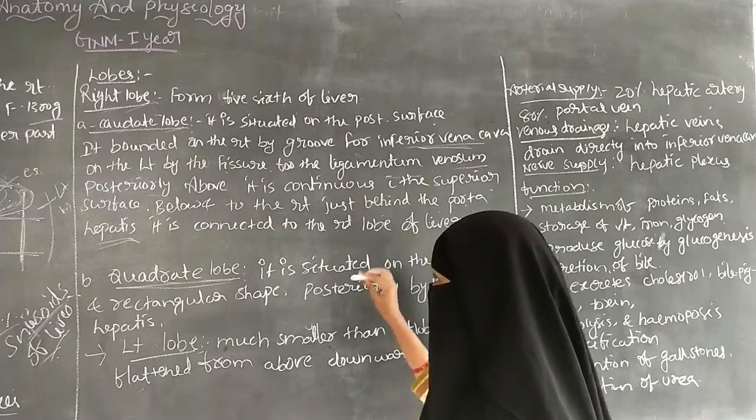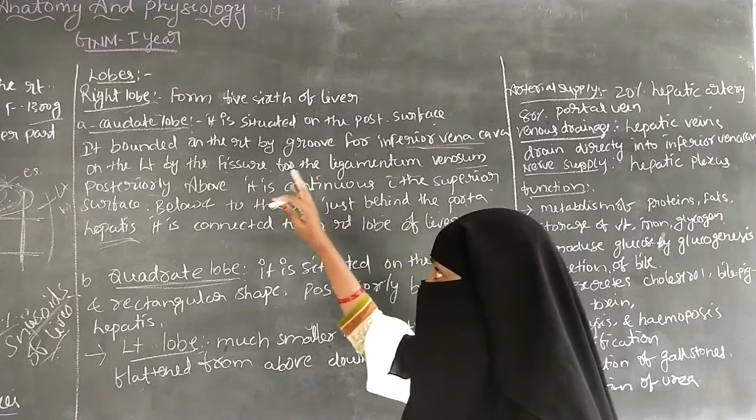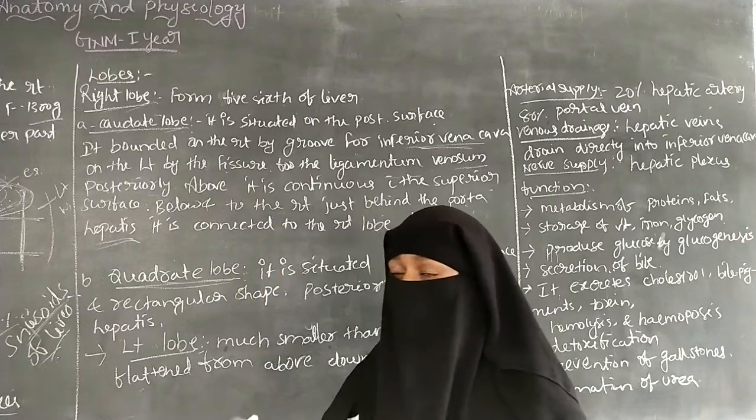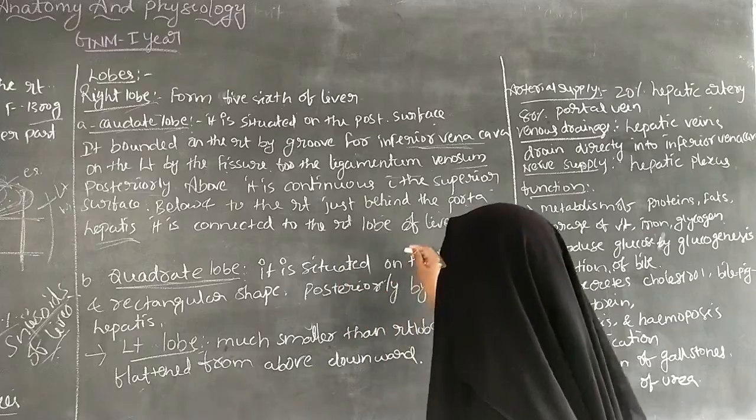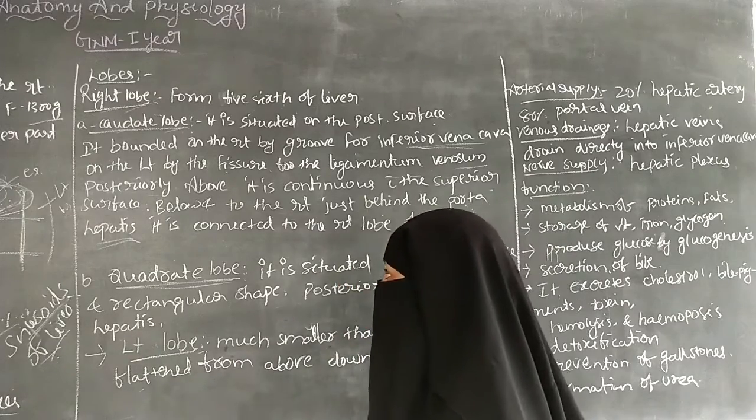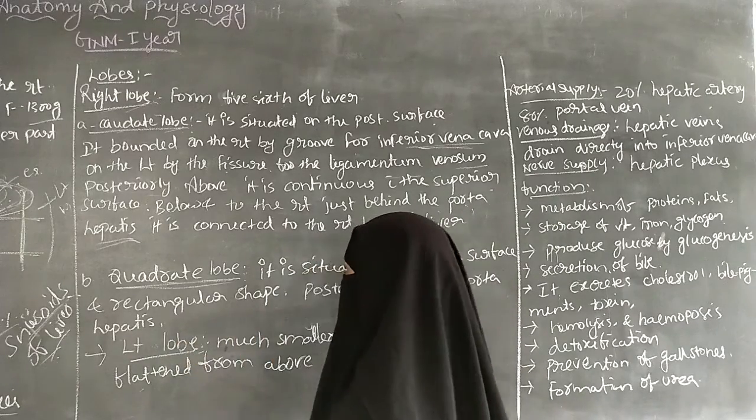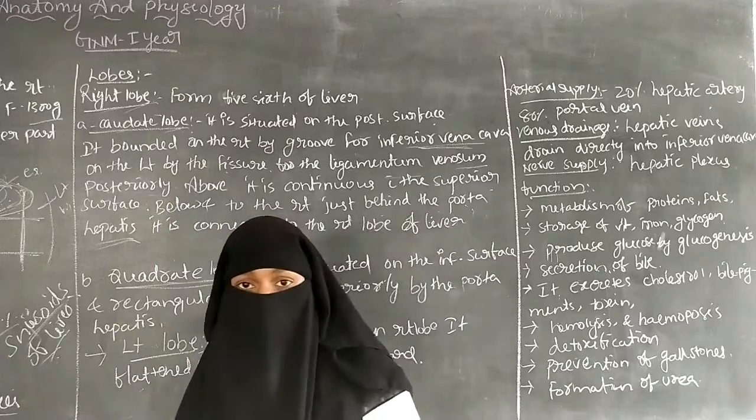So below this, the caudate lobe is situated, behind the porta hepatis.